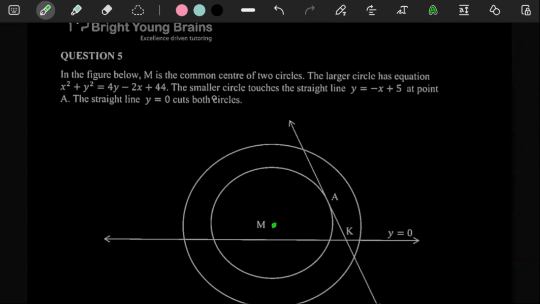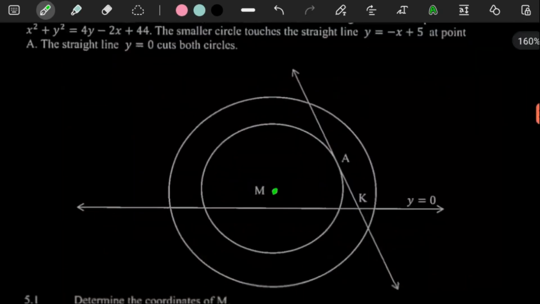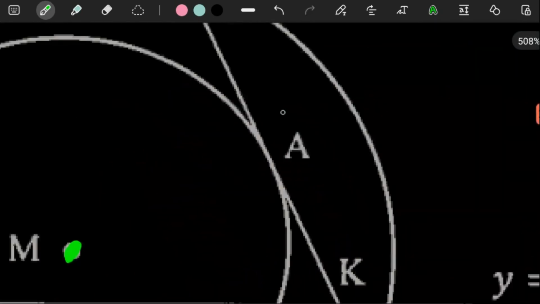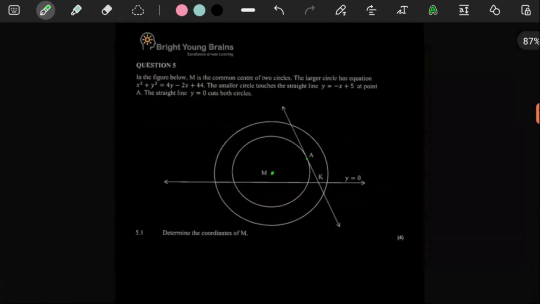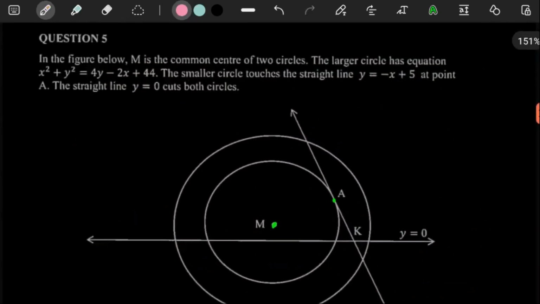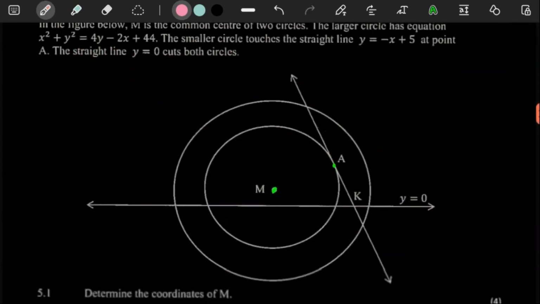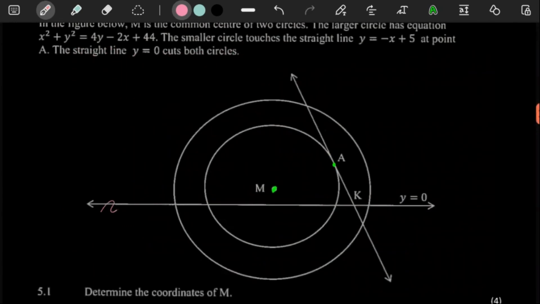And then it says here, the smaller circle touches the straight line y equals -x plus 5. And clearly it is also a tangent. We can visually see it. Remember, these sketches, 99.99% of the time, are to scale, unless they state they're not to scale. So here it says the straight line y is equal to 0 cuts both circles.